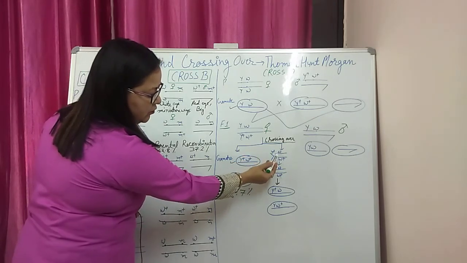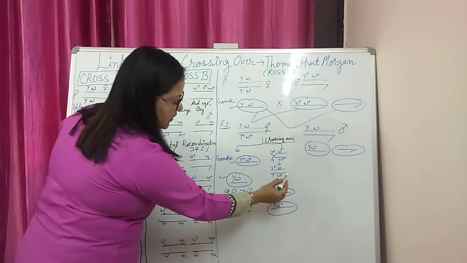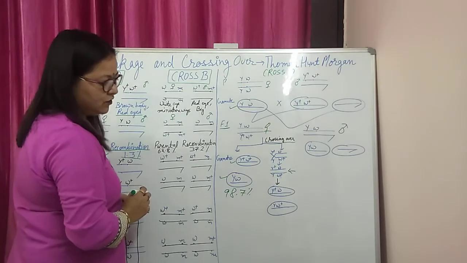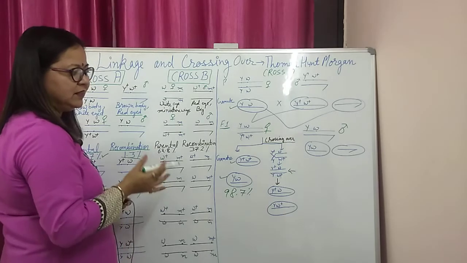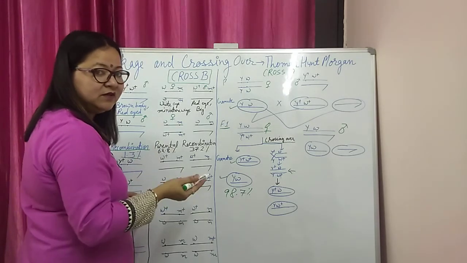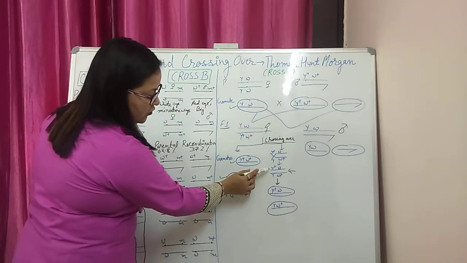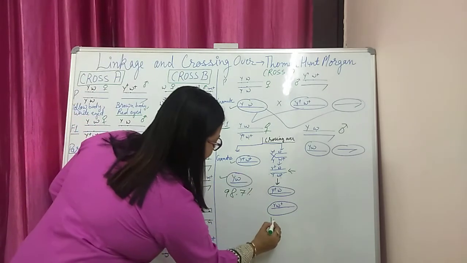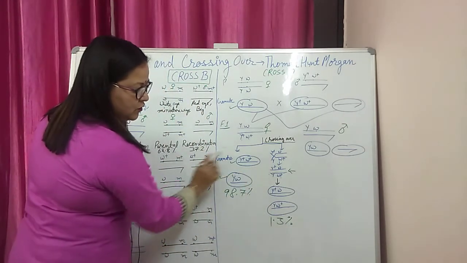So the y from w comes down, and the y from w plus goes up, and we have this combination now after the crossing over, y plus w, y w plus. When this happens during meiosis I, then there will be gamete formation by segregation of chromosomes. So these are now the newly formed chromosomes, but the chance is only 1.3%. So now these two chromosomes will segregate.